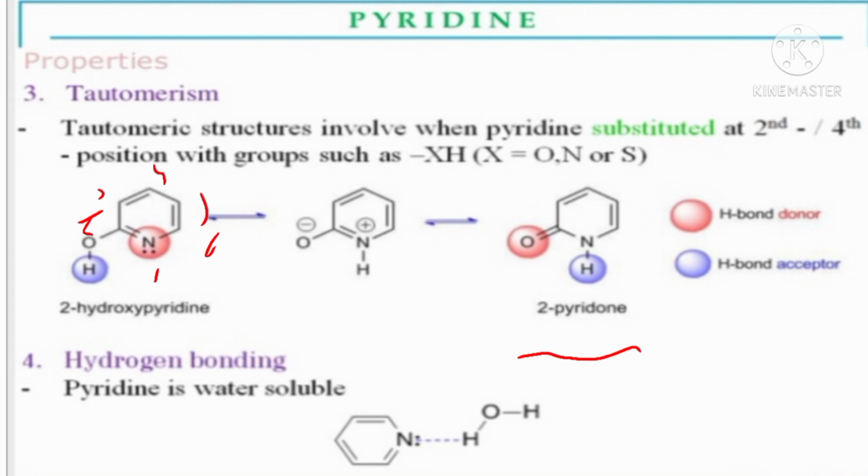Next property is hydrogen bonding. Pyridine is water soluble in nature. Pyridine is soluble in water. Here is the structure of pyridine, which is bonded to the water molecule, and here hydrogen bonding is formed.